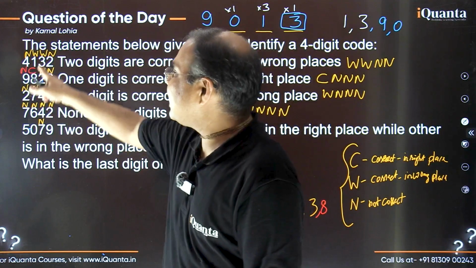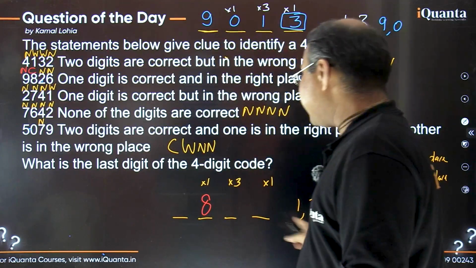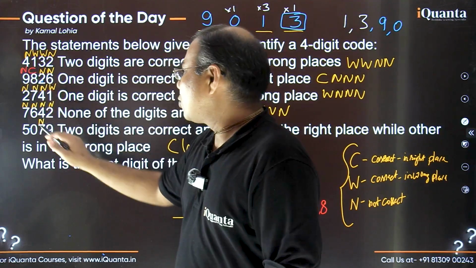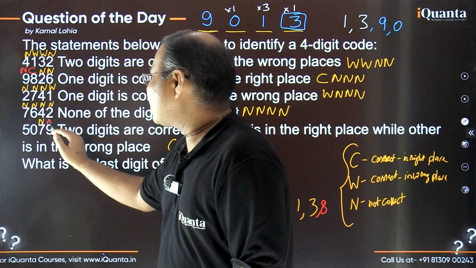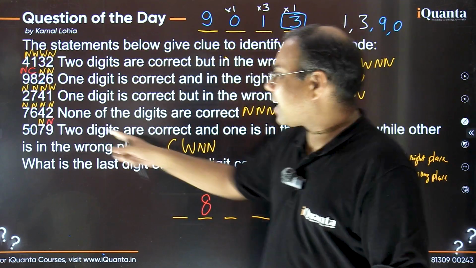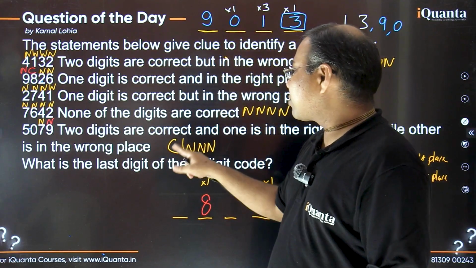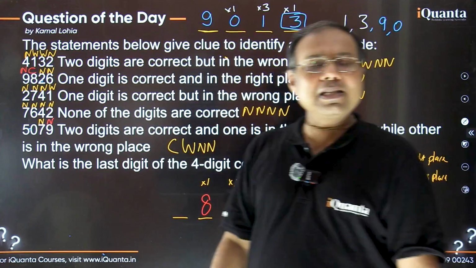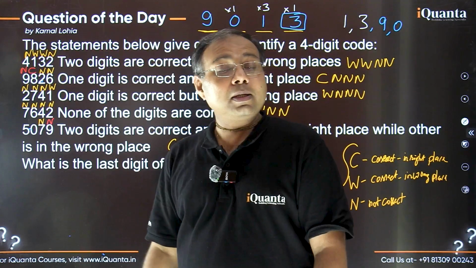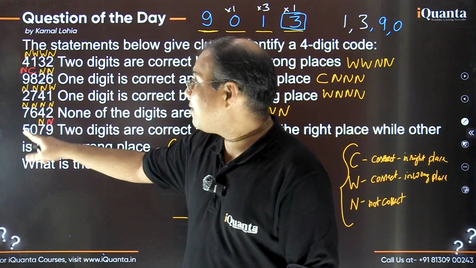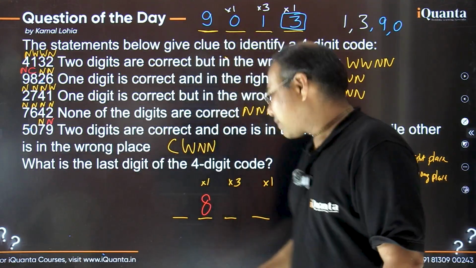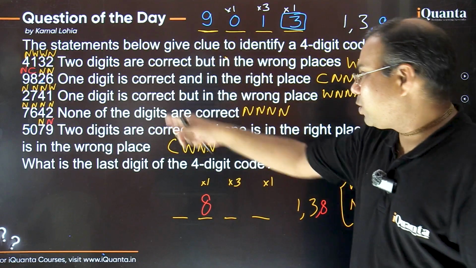Okay, so we have just inverted it. If 8 is C and 9 is N, then 8 is there at the second place. Let's move further. 9 is not certain, and here also there was 9, so this 9 is also N. Now in this clue we had 2 N's, so they have been identified. The remaining digits are now C and W. That means both digits are going to be used, and that means 5 and 0. Both must be used. One is at the correct place, one is at the wrong place. Is that possible?